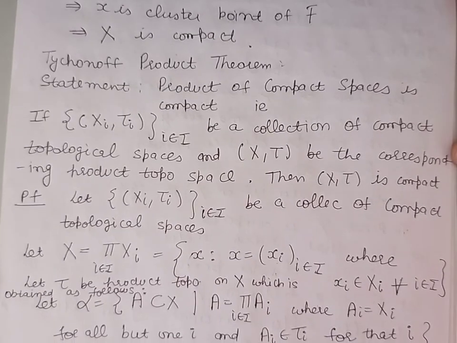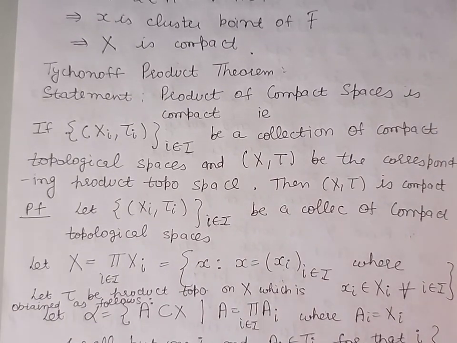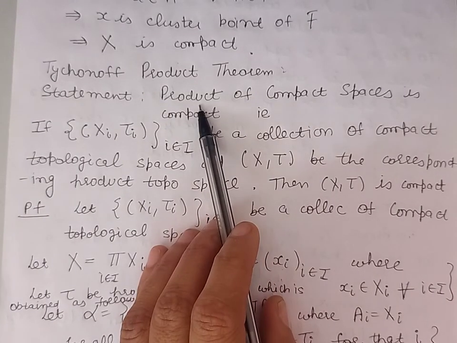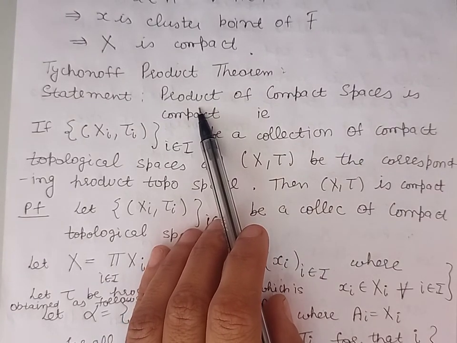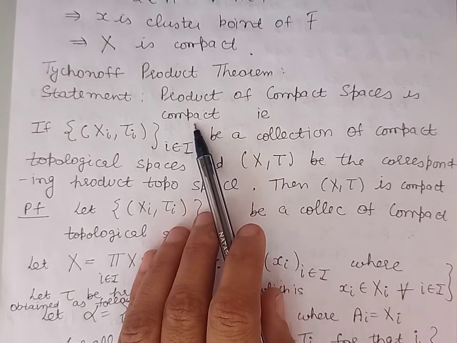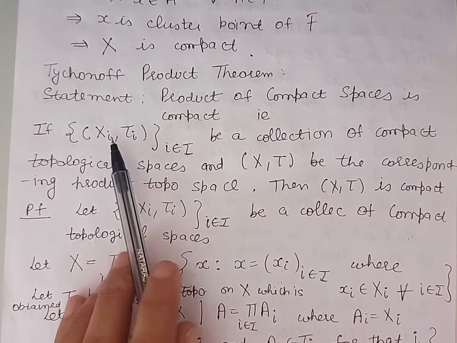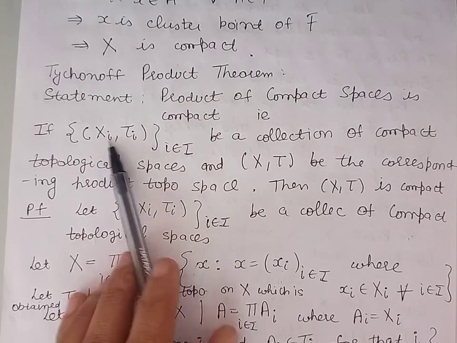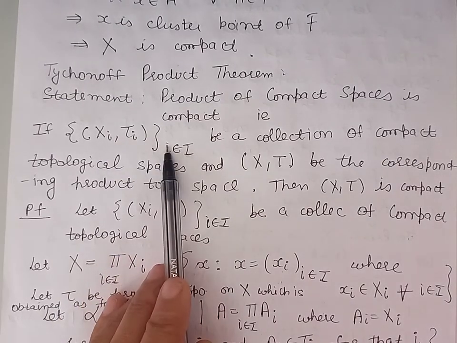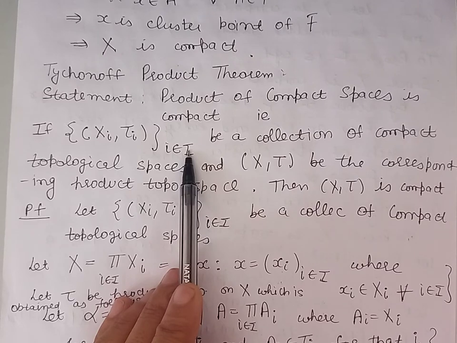Good morning, students. Our next theorem is Tychonoff product theorem, which states that product of compact topological spaces is compact. It means if we take a collection consisting of the members (Xi, τi), here i belongs to the index set.